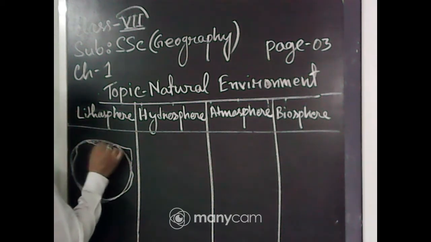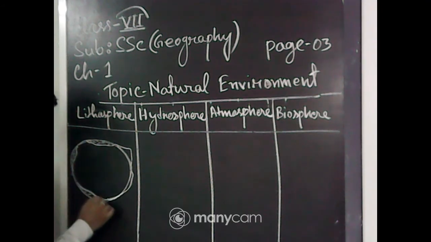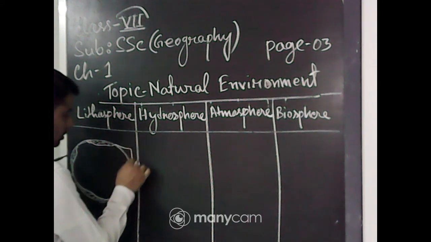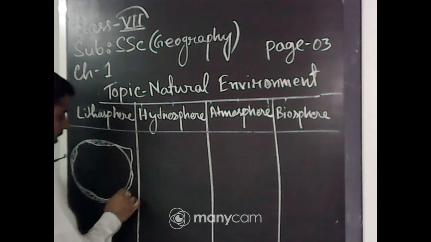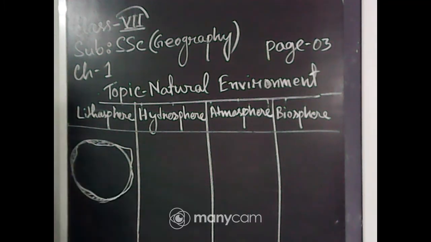So it is not plain. Some portion is very rugged and some portions are plain, some portions are very high, and some portions are moderately high.